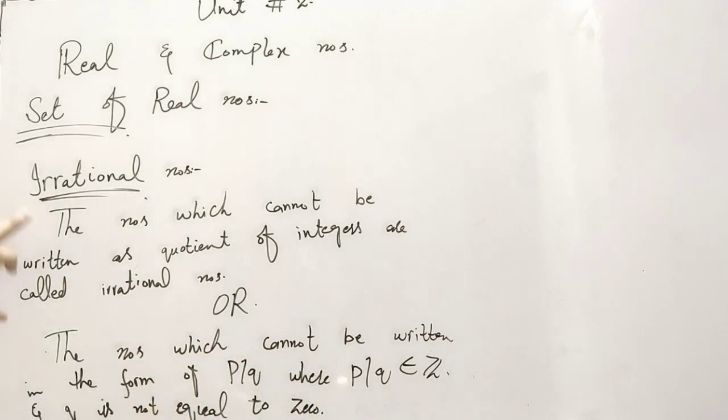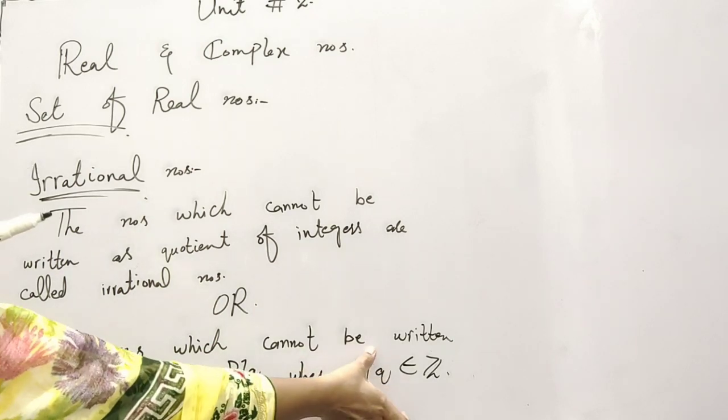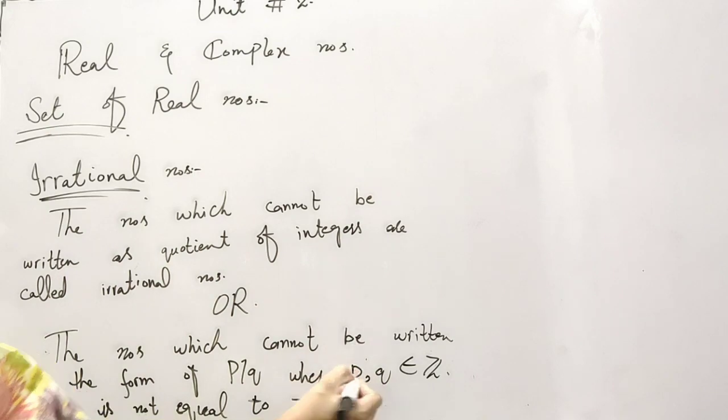The numbers which cannot be written as quotient of integers are called irrational numbers, or the number which cannot be written in the form of P over Q, where P and Q belong to set of integers and Q is not equal to 0.